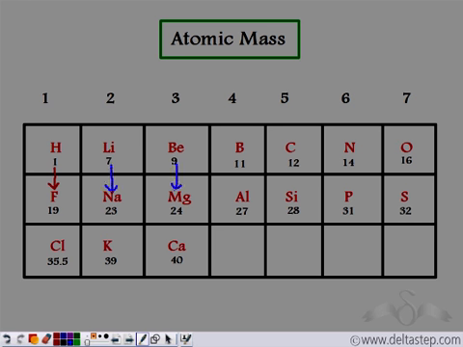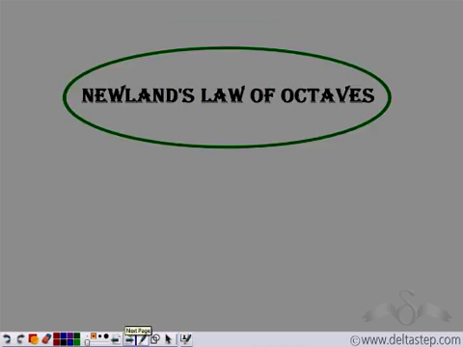So every eighth element starting from the given element shows the same properties. In this case, beryllium, magnesium, calcium all show the same properties. Lithium, sodium, potassium show the same properties, and so is true for all the elements. So based on this observation, Newlands gave his law of octaves. Octa means 8. So every eighth element shows the same properties as the starting element.